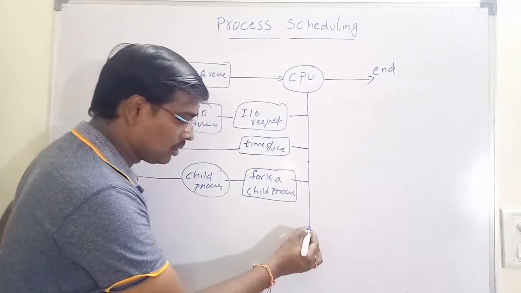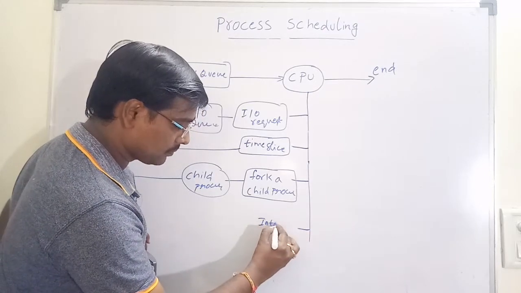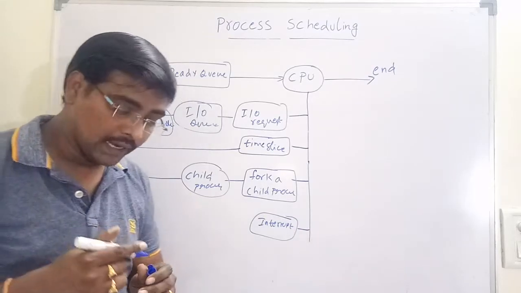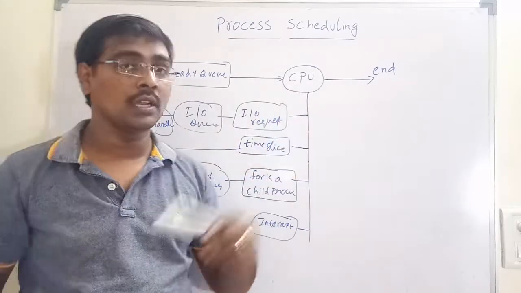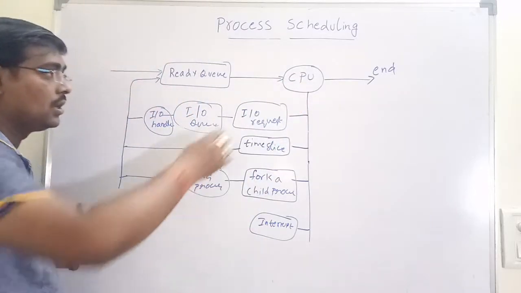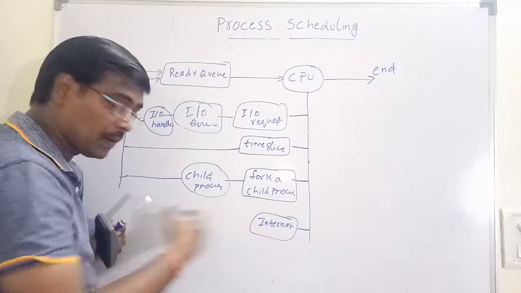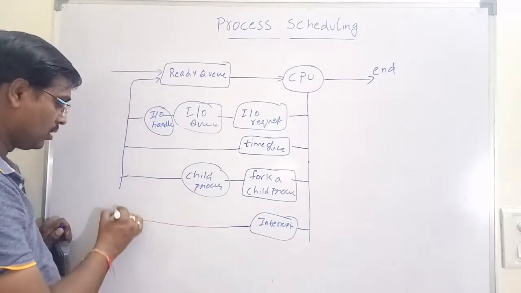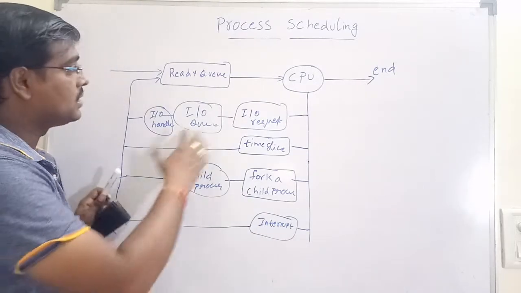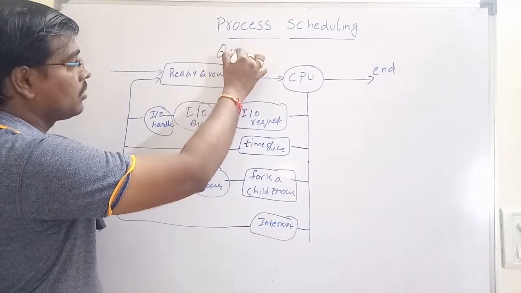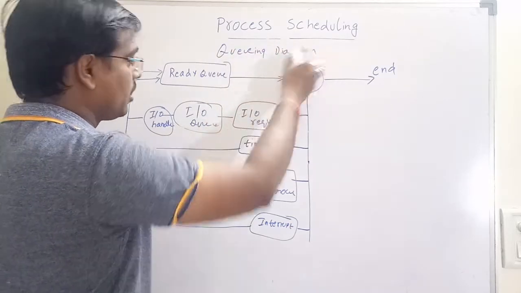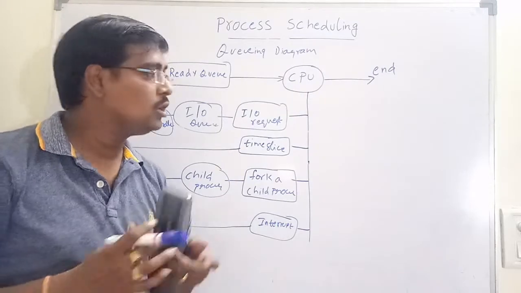Okay. And one more thing is interrupt. What do you mean by interrupt? Interrupt means, suppose a process is in execution. If a high priority process comes, then the low priority process is placed into the ready queue and the high priority process performs execution. This is the queuing diagram. That is how different queues are used during execution of a process.